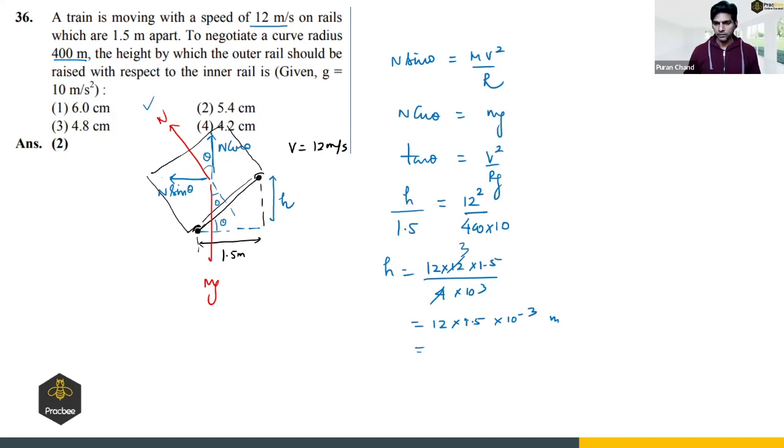So if I multiply this with 100, I can write this as 3 by 2. So this will be 6. So how much are we getting? I'm getting 1.8. Why am I getting 1.8? Let me check. Okay, right. There is 3 also, right? Into 3, so it comes out to be 5.4 centimeter. Clear? So option 2 is the right answer.